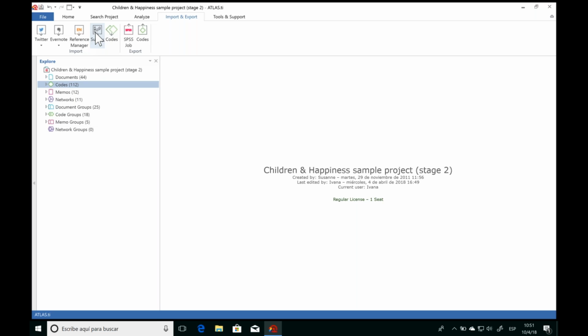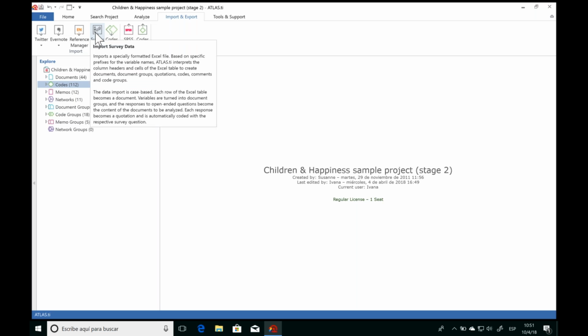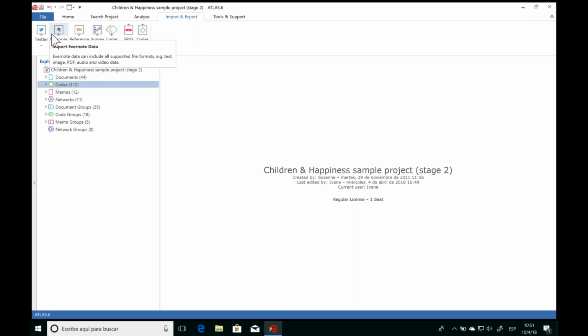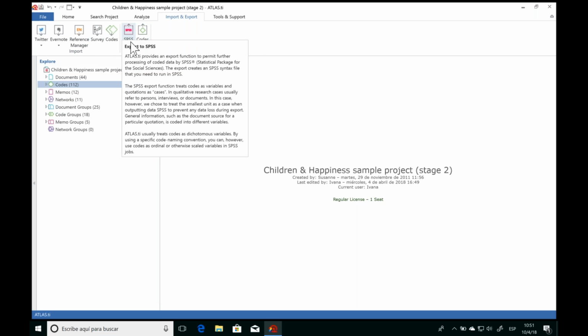Now, we haven't had time today to go into detail on all of the features of ATLAS.ti, such as importing survey data or references from your reference manager if you use EndNote, Mendeley, Zotero. You can import Evernote data and Twitter data. You can also export the entire ATLAS.ti project to SPSS if you're conducting mixed method studies and you want to do quantitative analyses.